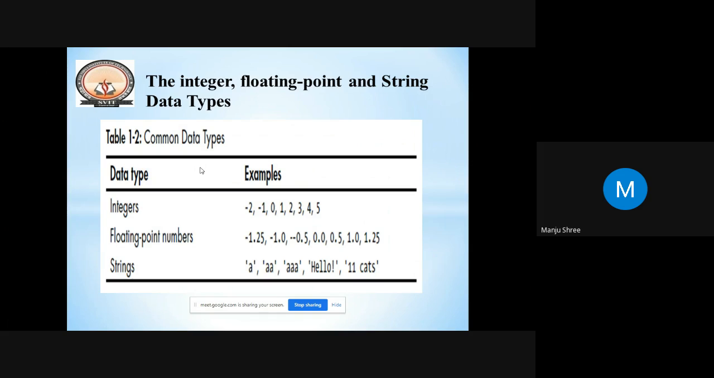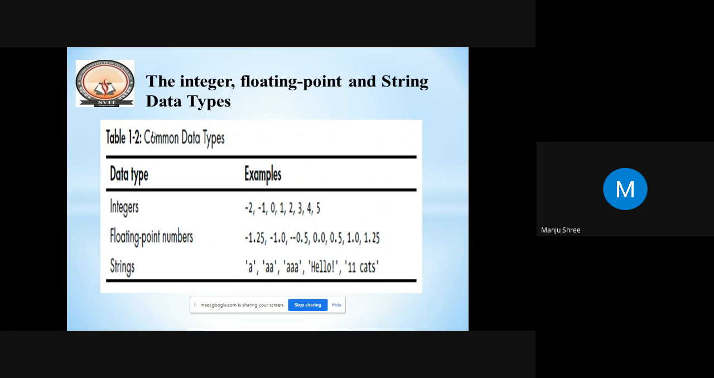So the first data type here is the integer data type. The main thing in the integer data type is that it can be positive, it can be negative, it can be a whole number, but not a floating point number. And then the floating point number is vice versa. It can be negative, it can be positive, decimals, but not an integer.